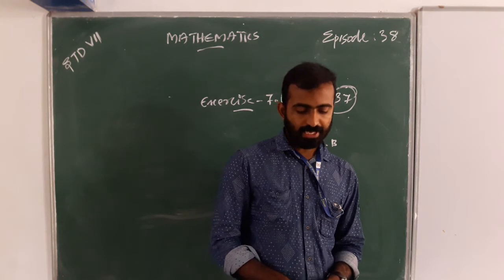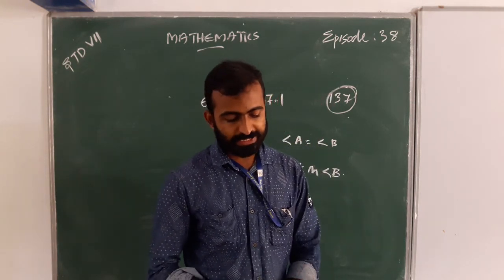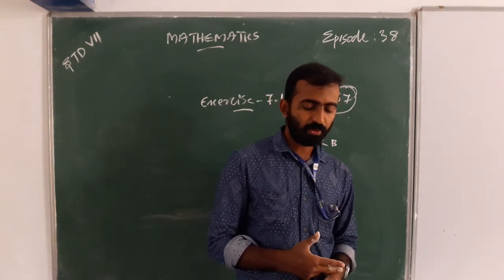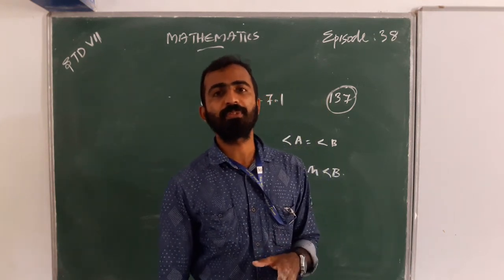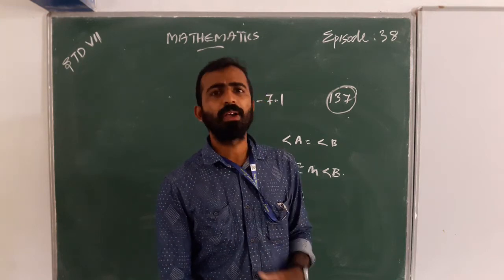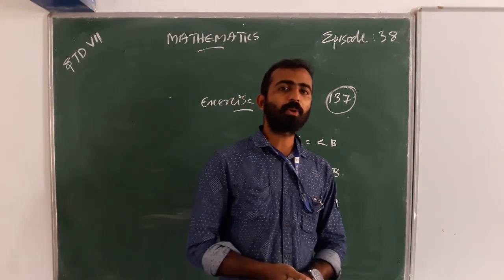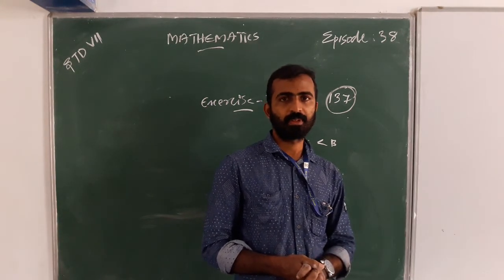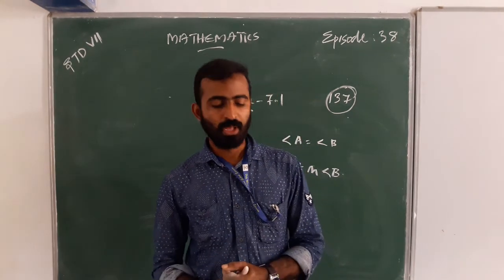Next, for your homework, give any two real life examples of congruent shapes. For example, when we take two 1 rupee coins, they have the same shape. They are congruent.